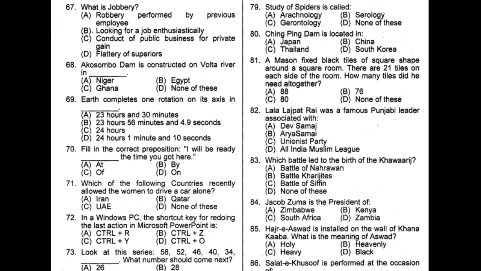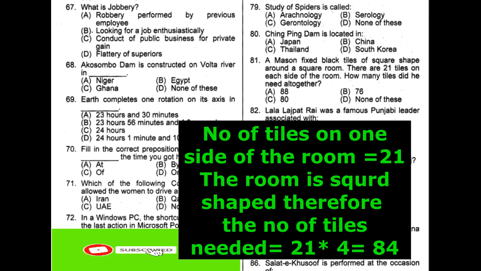Question number 80. Qingping Dam is located in China. As is clear from the name, option B is the correct option. Question number 81. A mason fixed black tiles of square shape around a square room. There are 21 tiles on each side of the room. How many tiles did he need altogether?